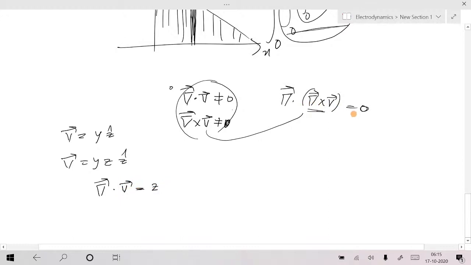What is its physical meaning? My question is, the physical meaning is this: curl of a vector field is such a vector field whose divergence is zero. Curl of any vector field is a very special class of vector field. It will never diverge actually. Later we are going to come across this one actually.